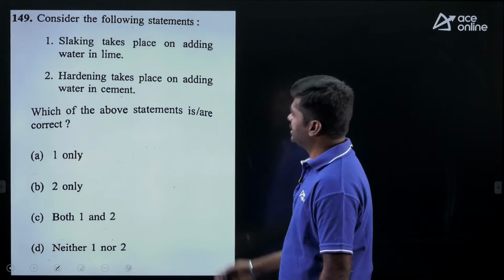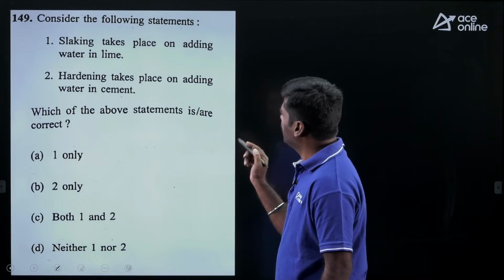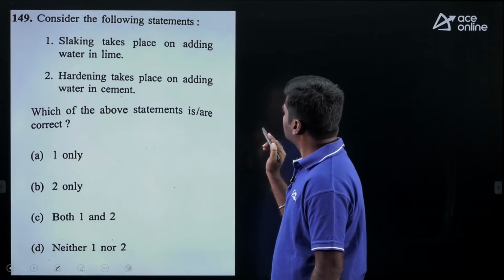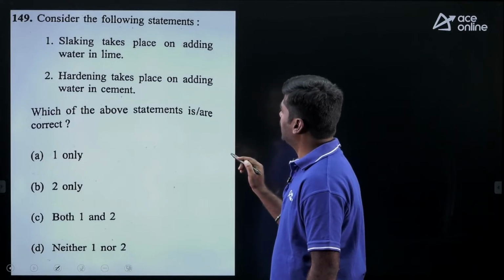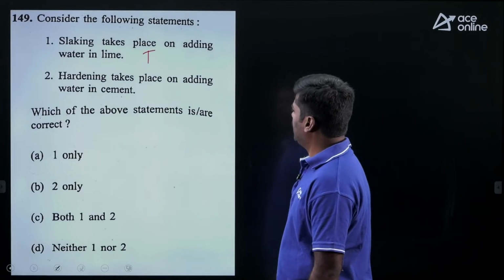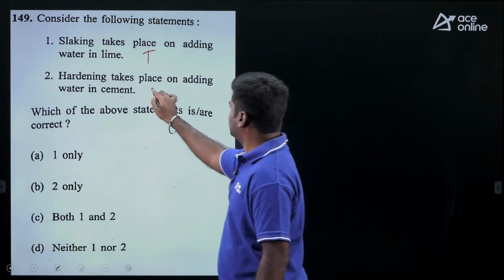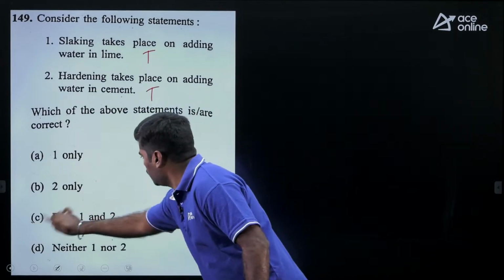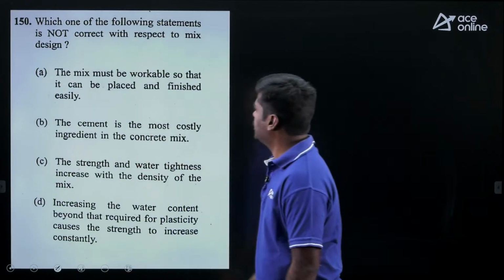Consider the following statements. There are 2 statements given. 1. Slaking takes place on adding water in lime. Yes, it is true. 2. Hardening takes place on adding water in cement. Yes, it is true. 1 and 2 are true. Option C is correct. Next question.